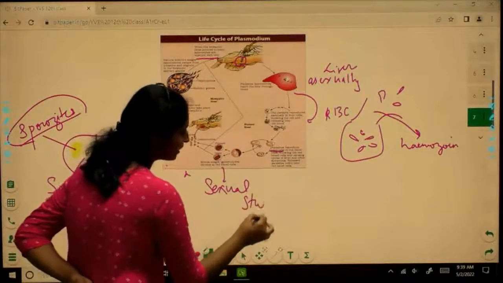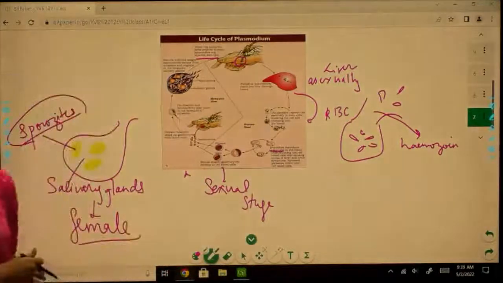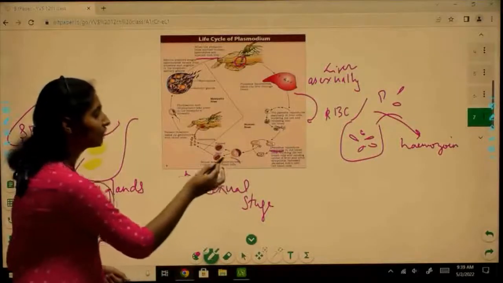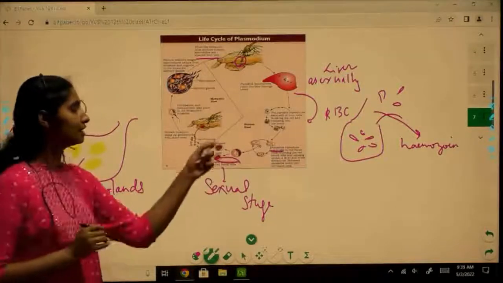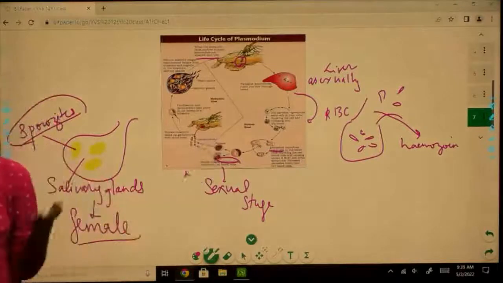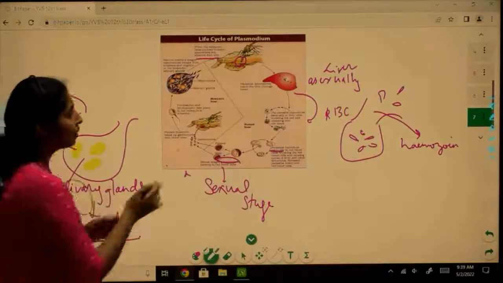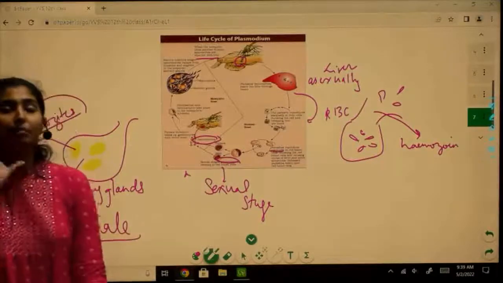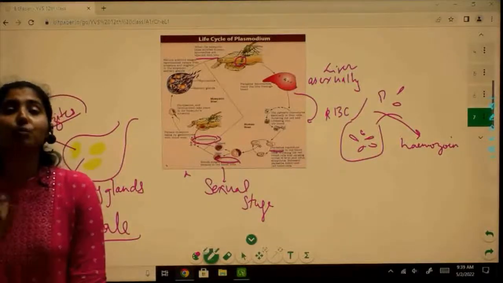This sexual stage again happens in the RBCs, right? In the sexual stage, it will result in production of gametocytes. Here you can see female and male gametocytes are produced, right? So next, what is happening? Now these gametocytes are produced and present in the human host.